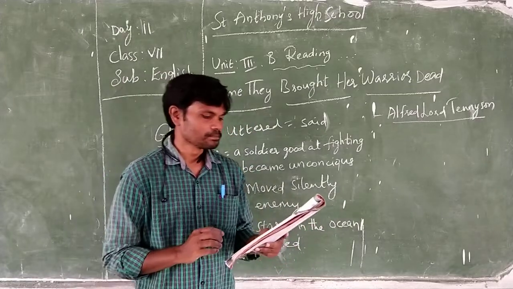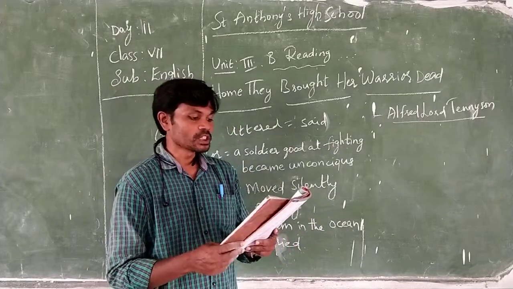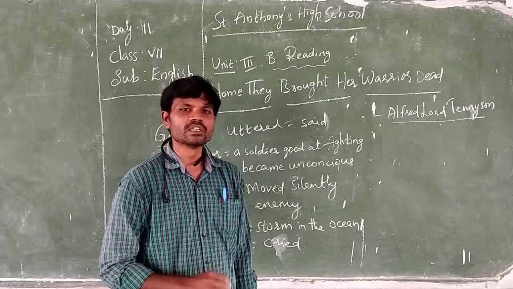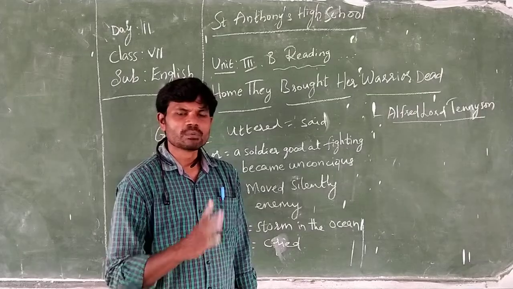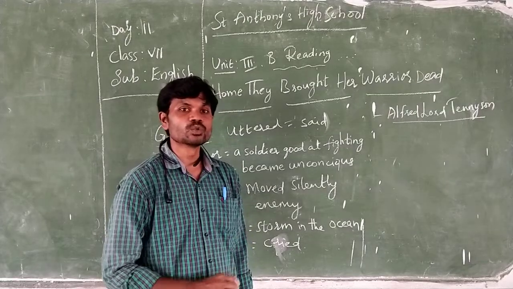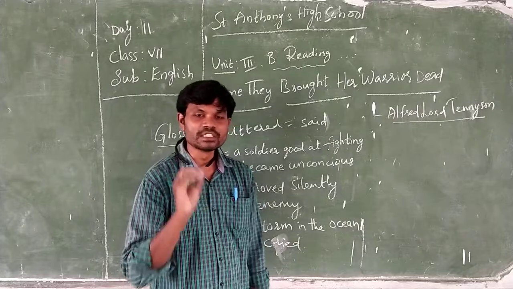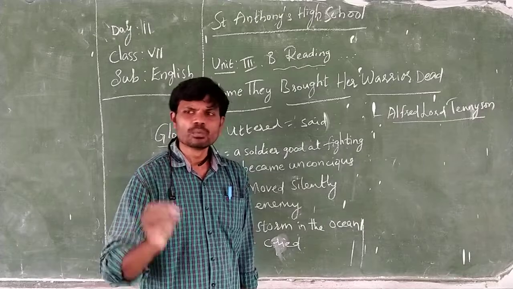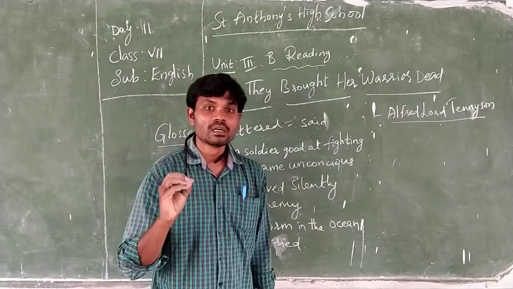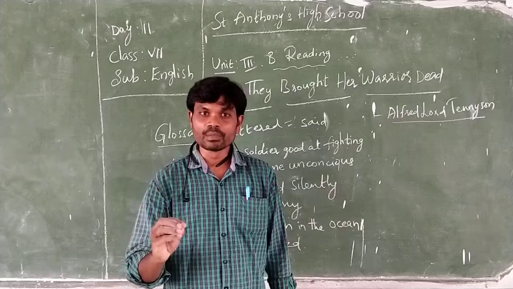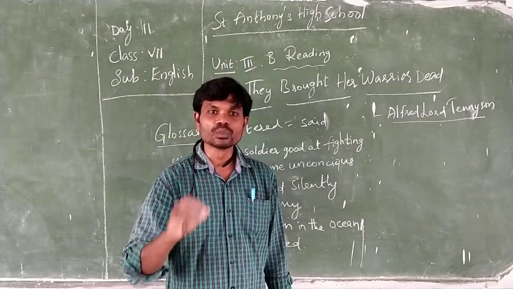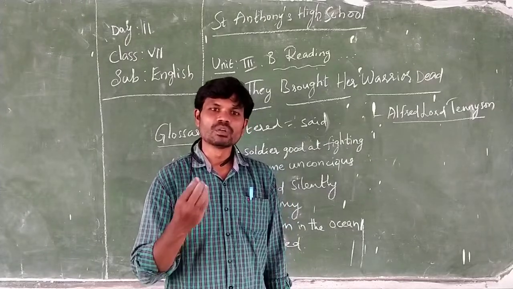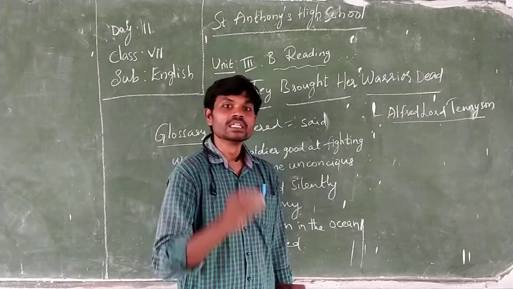This is the second stanza. Now again, what they said: truest friend and noblest foe. Those people who came said he is the truest friend. If anybody is among the friends, he is the best friend, the truest friend. He never cheats, he never deceives anyone. And noblest foe, he is the nobleman. Though he is an enemy, he is an enemy who cannot cheat anyone, who cannot do any harm to anyone. He is a very good enemy. Usually we hate enemies, but here the people are saying he is a very good enemy.